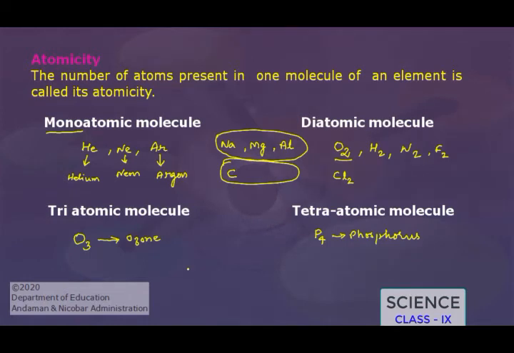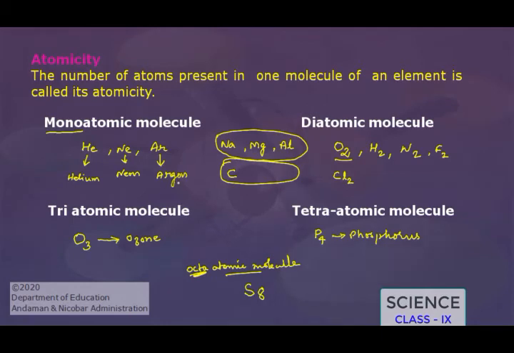Now we see the next type of molecule, that is octaatomic molecule. Sulfur forms S8. Sulfur has 8 atoms in its molecule. Here octa means 8. When the atomicity is 8, then the molecule will be called octaatomic.